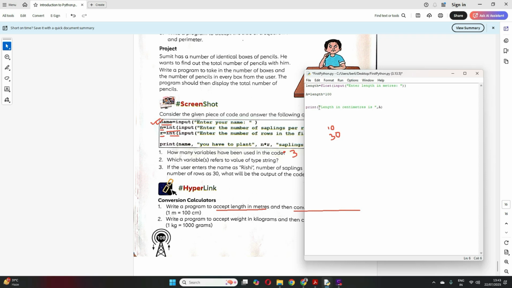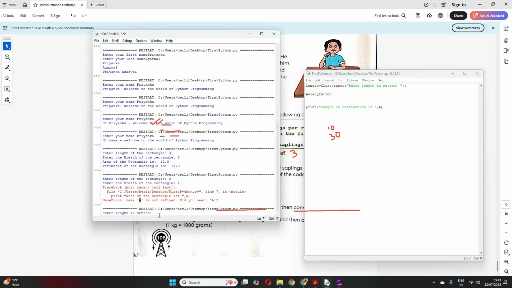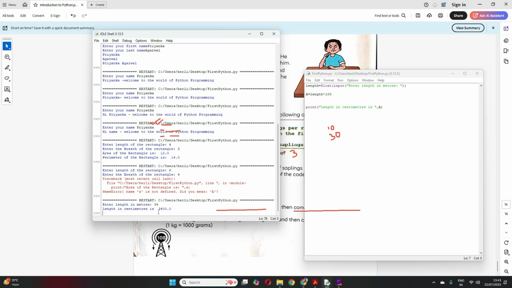And in print, see, in double quotes, whatever you write, it comes as it is. So if I save, I run this. So it asks me in meters. Maybe I'll give 34 meters. So length in centimeters is this. Clear?